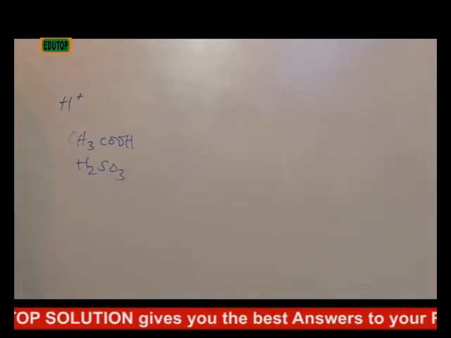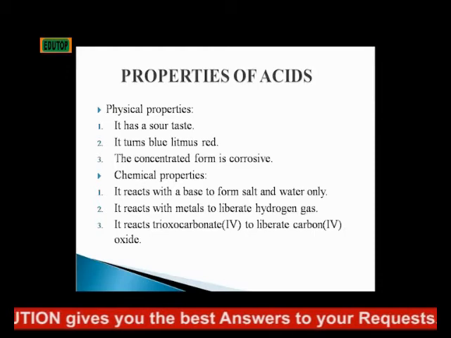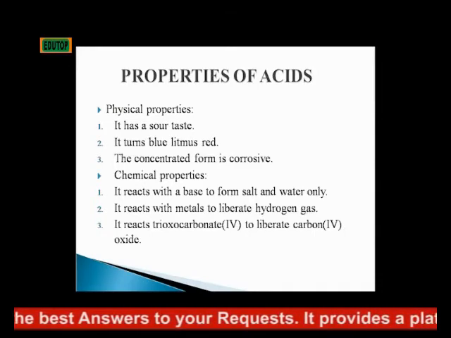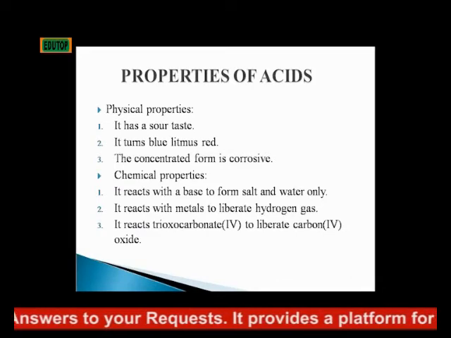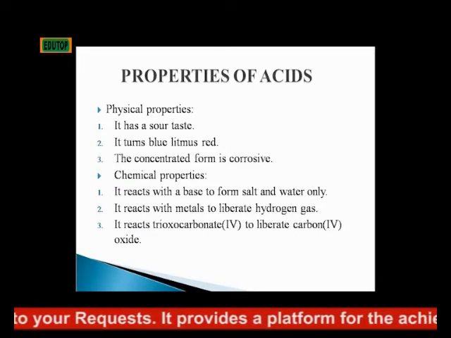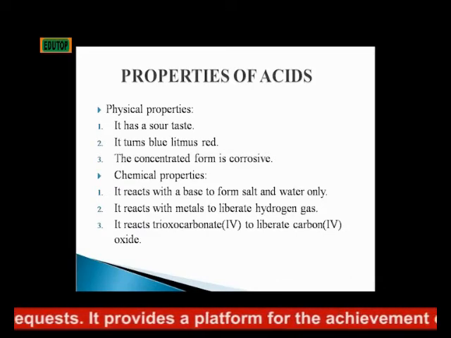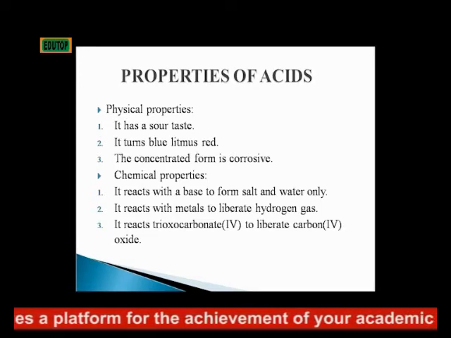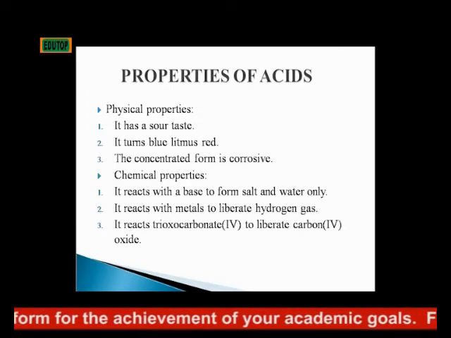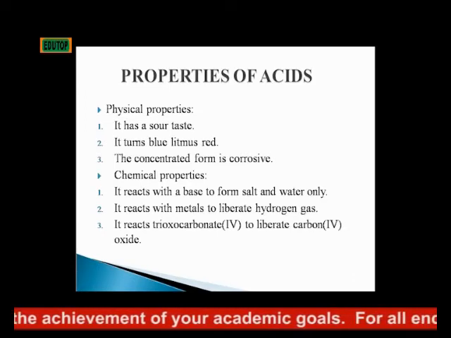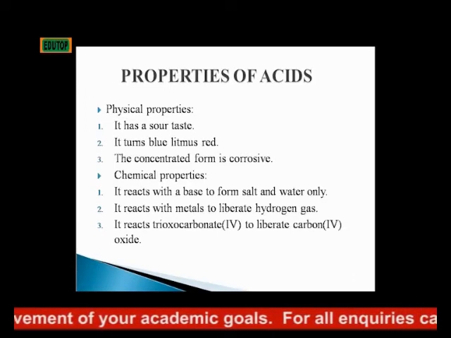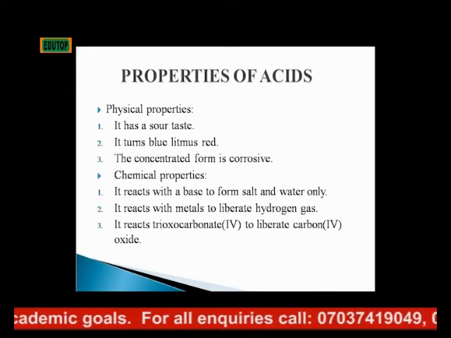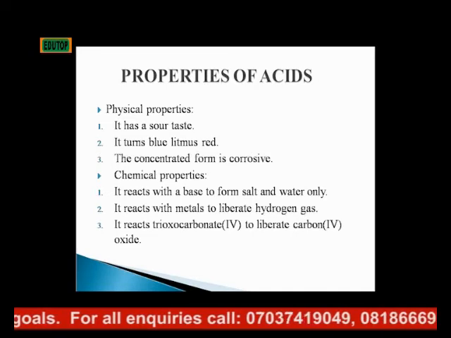Properties of acids. There are 2 properties of acid. We have the physical properties and we have the chemical properties. What are the physical properties of acid? 1, it has a sour taste. 2, it turns blue litmus red. 3, the concentrated form of acid is corrosive.